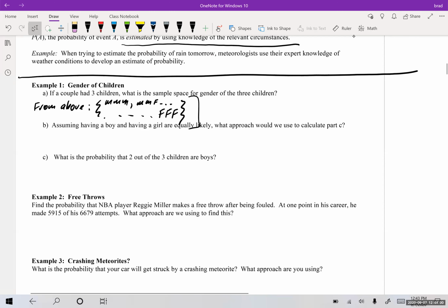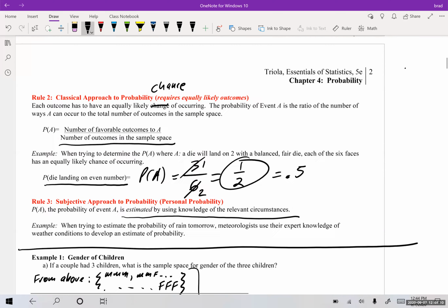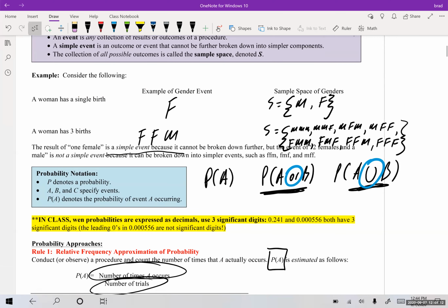So we come over here and we're going to use rule 2, right? And this is what is the probability that 2 out of the 3 children are boys? So what we do is we come up here and we're going to look at our sample space. How many of these in the sample space had 2 of them out of the 3 children are boys? So let's see here. Here's 2 boys, here's 2 boys, here's 2 boys, and that's it. All the other ones either have 3 boys, 1 boy, or no boys. So there were 3 of them.